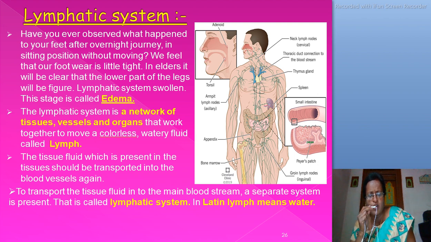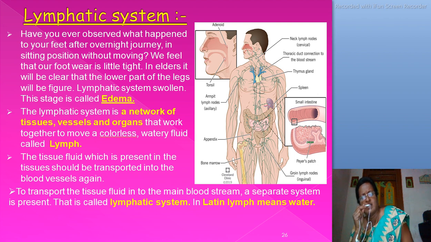To transport the tissue fluid into the main bloodstream, a separate system is present. That is called the lymphatic system. In Latin, lymph means water. The picture shows the parts of the lymphatic system in our body. Observe, ma.